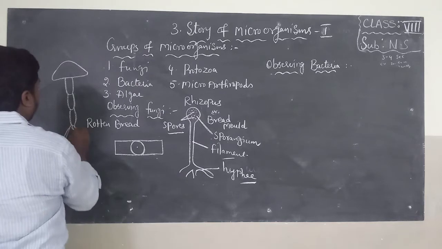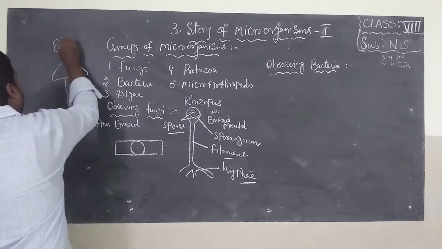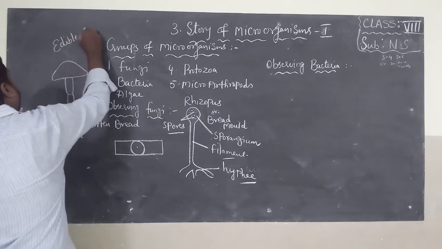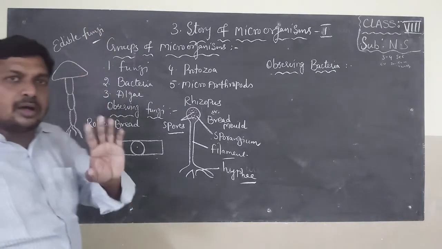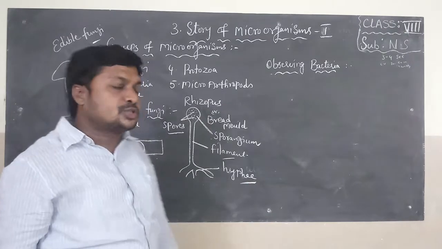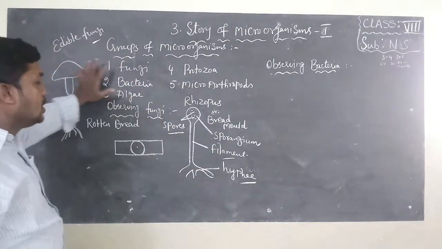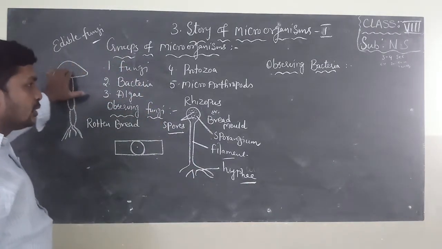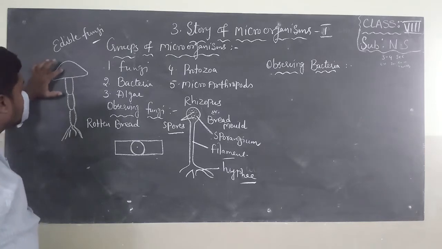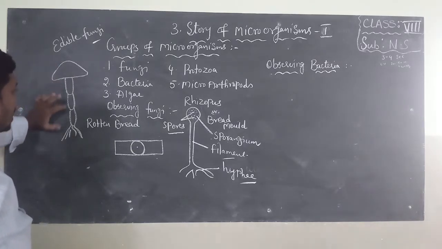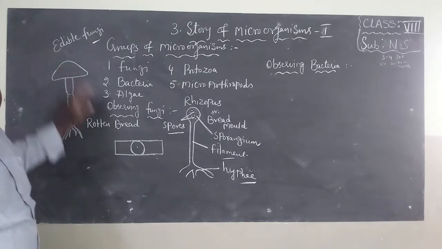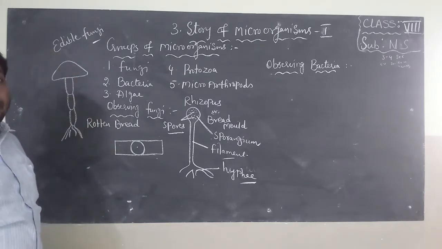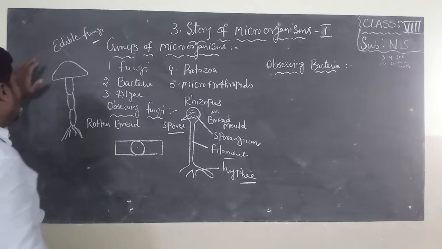This is an edible fungus. In the rainy season, we can find some patches on the bark of trees. That is also due to the growth of fungus. If you observe fungus, we can find three parts here also: sporangium, stalk, filament and hyphae. This is called edible fungi, eatable fungi. So this is a mushroom.